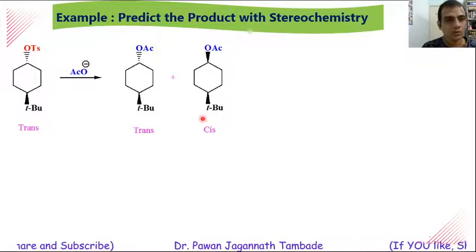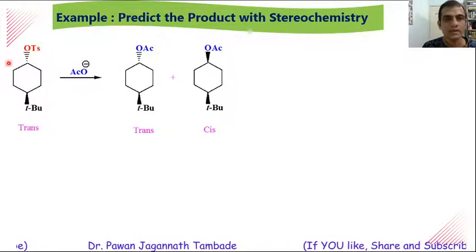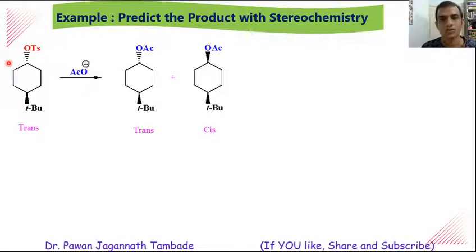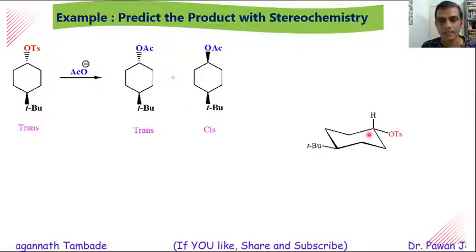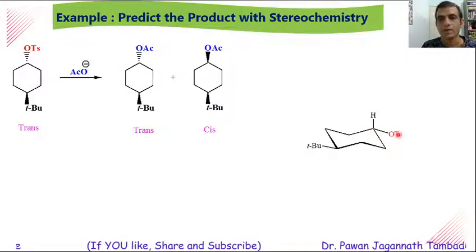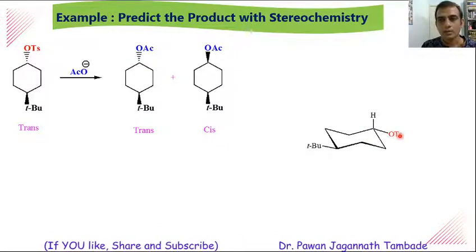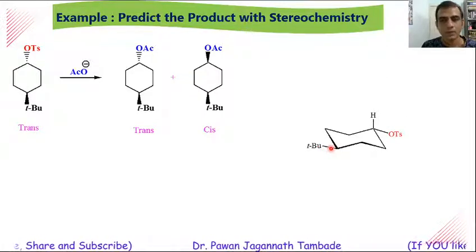So in order to go with the mechanism, first of all, we need to draw this molecule in its chair conformation. So in the chair conformation, this molecule will look something like this. This OTs, which is a leaving group, is present at the equatorial position, and this tertiary butyl is also present at the equatorial position.